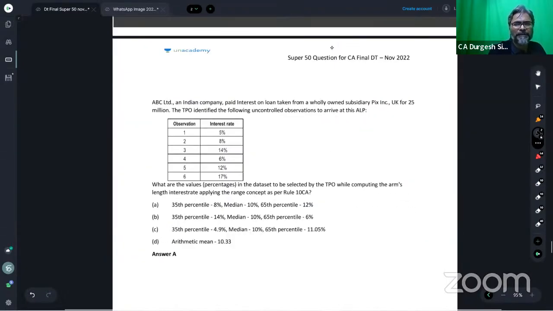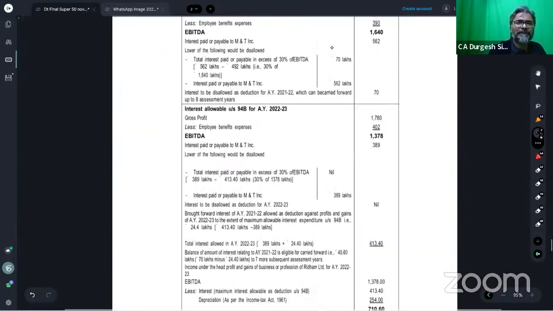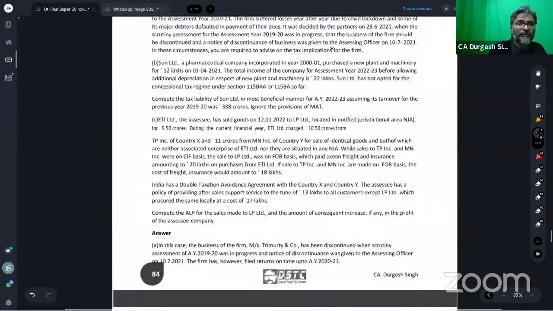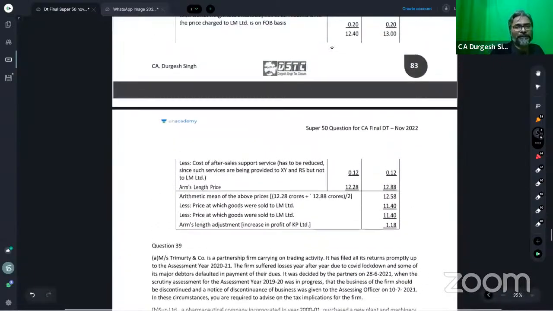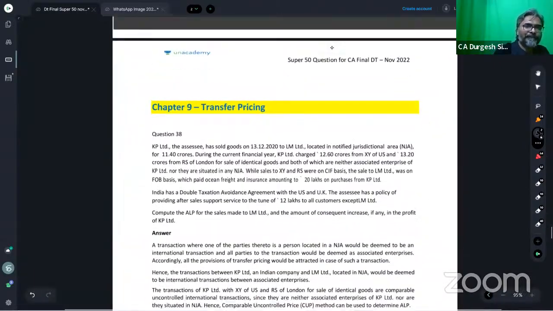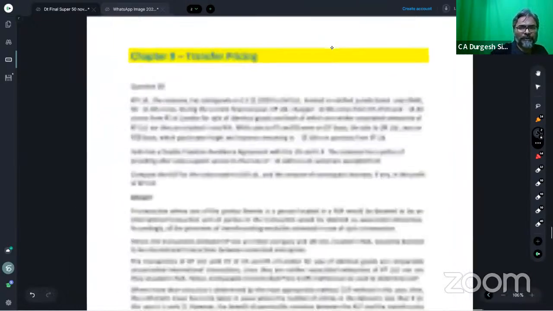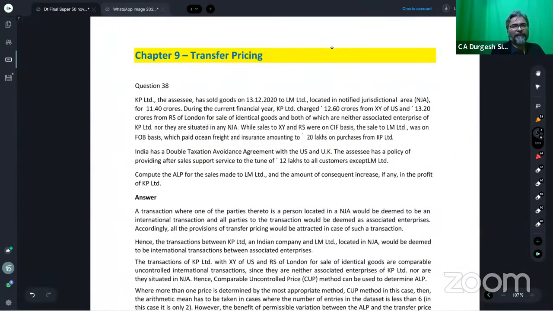Thin capitalization is simple, so what is left here? Only this is a real question, and there's a Chapter 6 here. Again, the evening session would be a very important session for all of you. Let's see. I'll request ma'am also for one more session so that I can cover all the other remaining questions in the transfer pricing part, students.